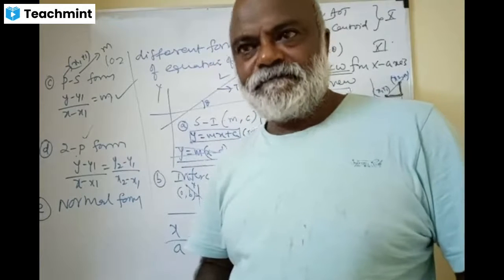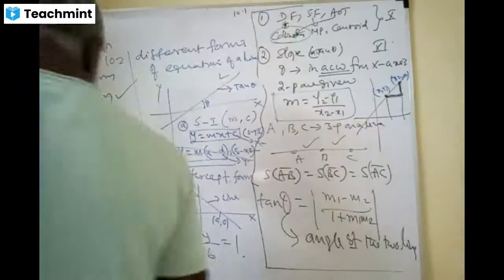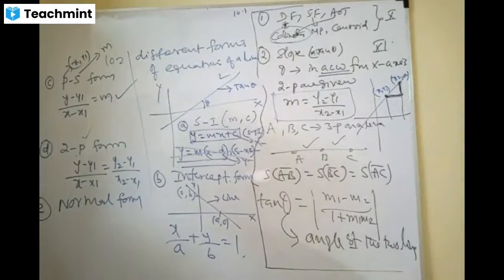Alpha and length of the normal. What does length of the normal mean? P, the length of the normal from the origin. Brilliant. Okay.